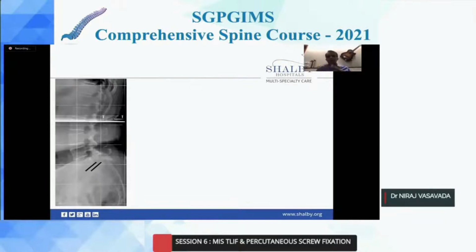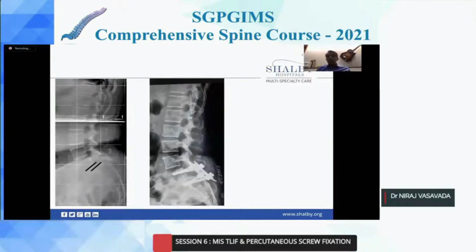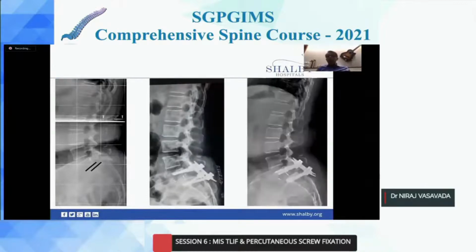So without releasing the opposite side of the facet, we went on expanding the disc space, and finally we could insert a 14 cage. We were quite happy. This was the post-op X-ray, looks okay, and this was the post-op X-ray after 1 month. You can see that the cage actually went inside the end plate, with significant sinking of the cage, because we had already damaged the end plate while doing an overzealous distraction of the space without doing adequate release.